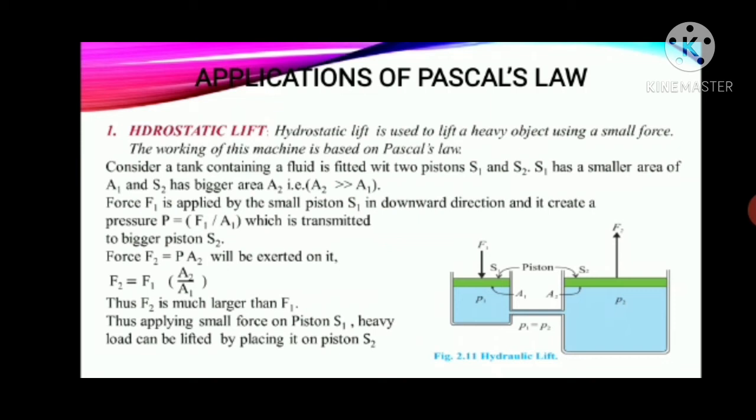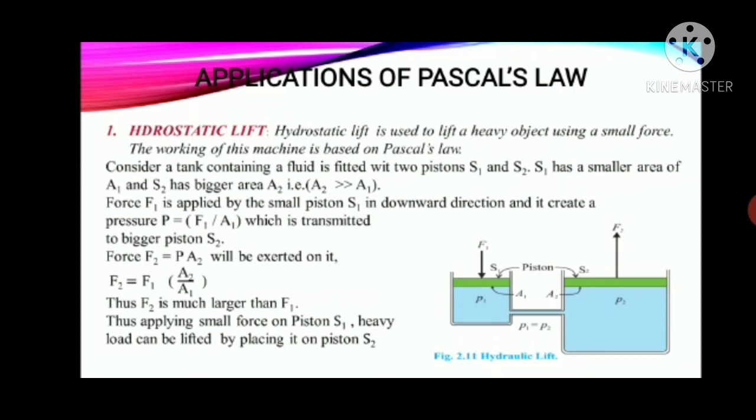So if you apply a force F1 on the small piston in the downward direction, then it creates a pressure P is equal to F1 upon A1, which is transmitted to the bigger piston, and therefore the force created on the bigger piston is F2 is equal to P A2.